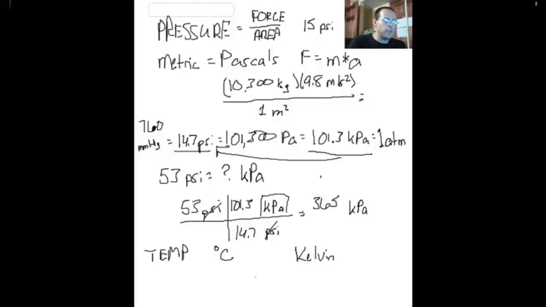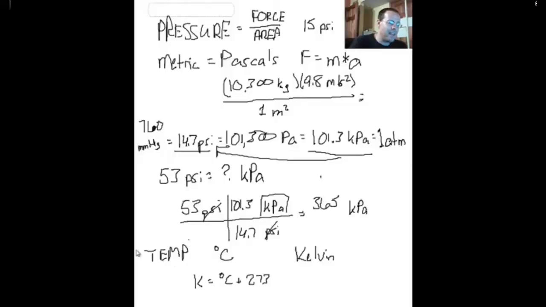So in order to go from Celsius to Kelvin, it's a fairly easy conversion. Kelvin is always going to equal degrees Celsius plus 273. So if it's 25 degrees Celsius, which is about room temperature, if we add that to 273, we would get 298 Kelvin.